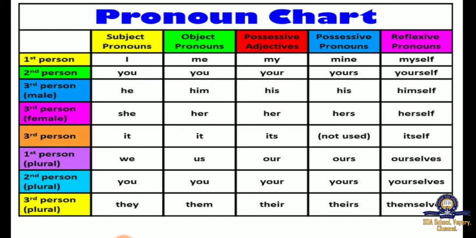So here's an example. Shobha always loves dancing. She wants to go to dance school. In the above example, the word she replaces the noun Shobha. So the word she is a pronoun, a subjective pronoun. A subjective pronoun is a personal pronoun that is used as the subject of a verb. And I told you the examples.